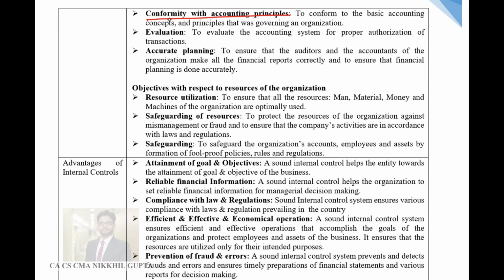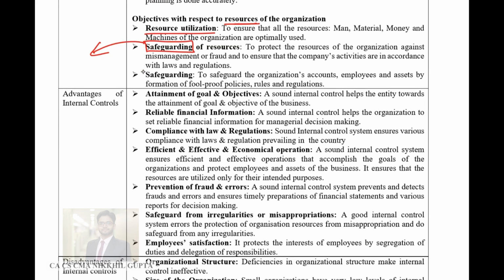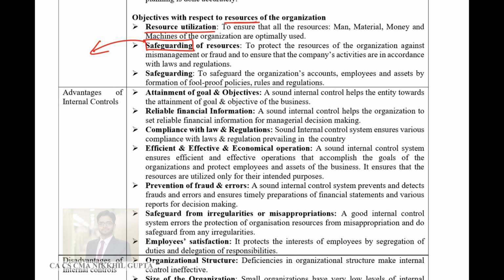Conformity with accounting principles. Accounting principles are followed properly. Evaluation of transaction. Accurate planning. An objective with respect to resources of the organization. Resources are utilized properly. They are safeguarded properly. I mean, the employees cannot steal those assets, or they cannot misappropriate those assets if internal controls are proper.